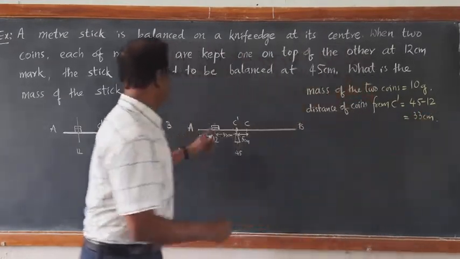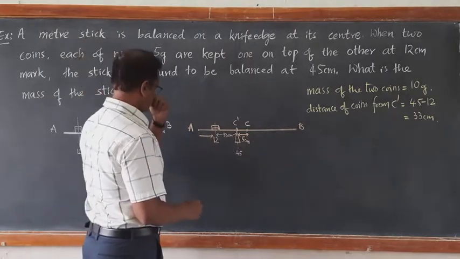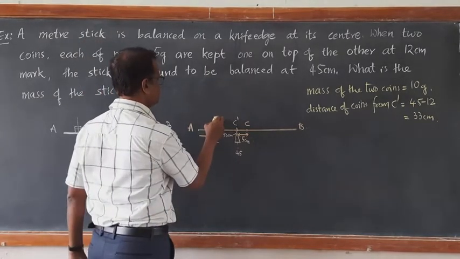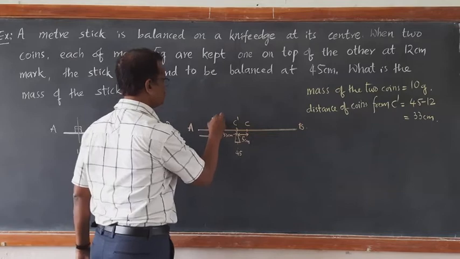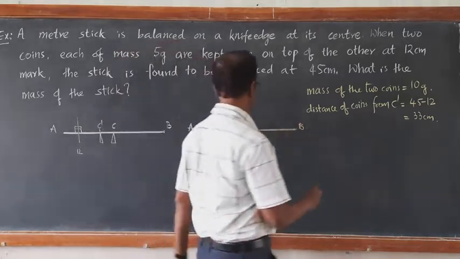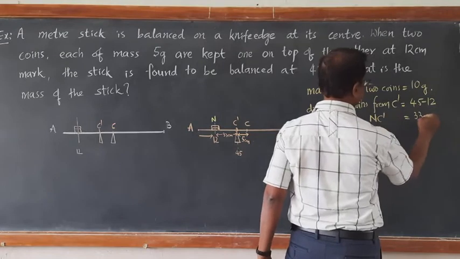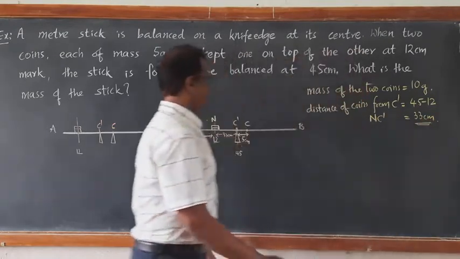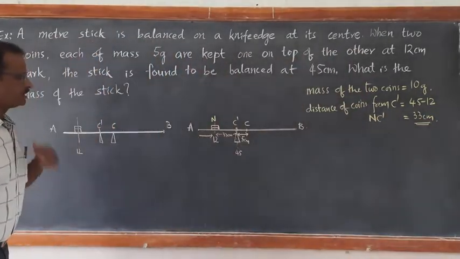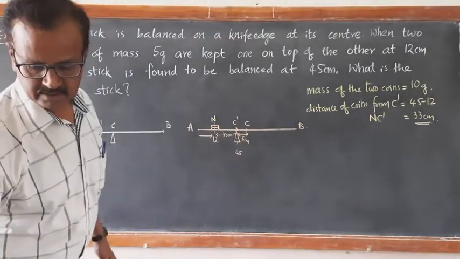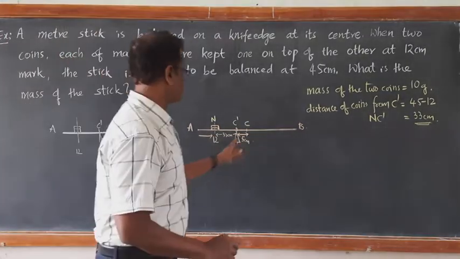You can call this by another name. Suppose you are taking the coins as N. So NC dash is equal to 33 centimeters. Now, the earlier position of center of gravity was 50 centimeters.